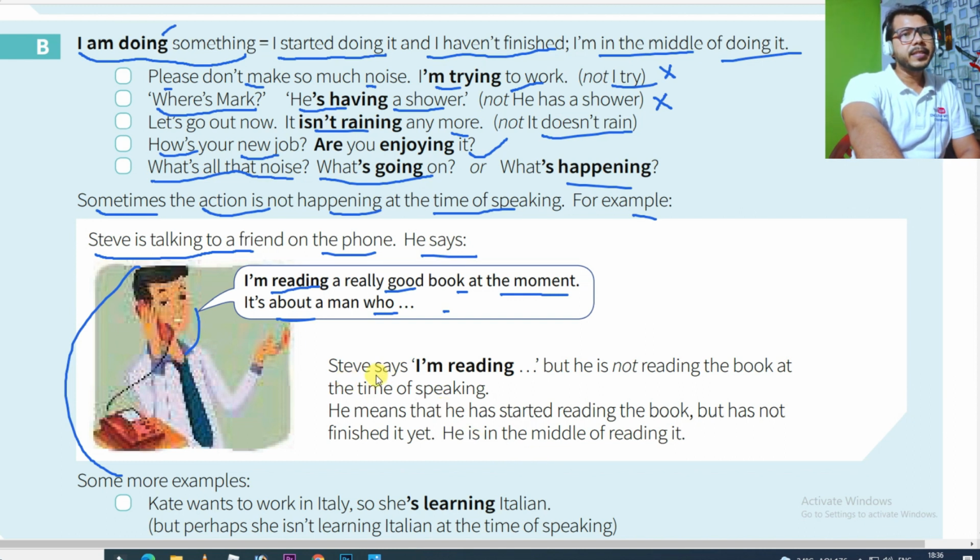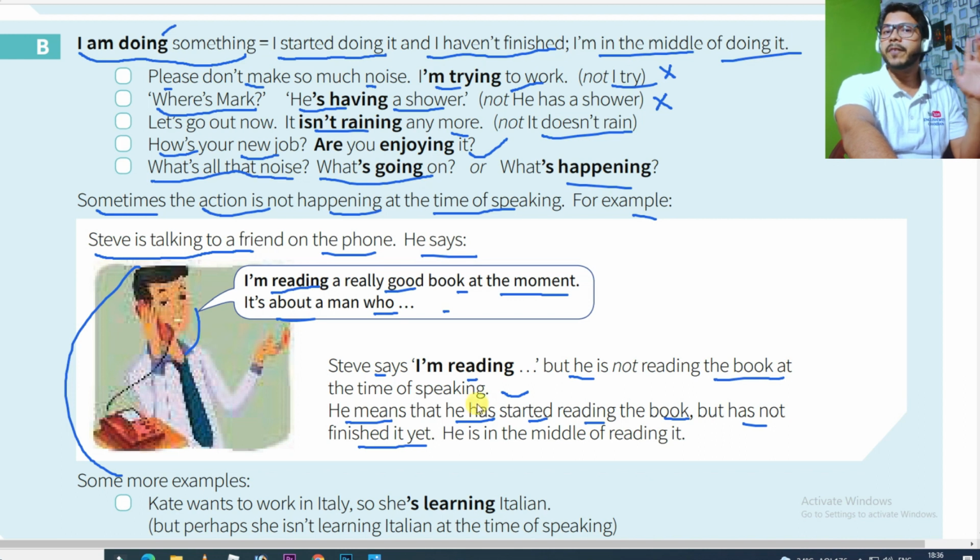So Steve says "I am reading," but he is not reading the book at the time of speaking. It means he is saying I'm reading, but right now he is not reading. He means that he has started reading the book but has not finished it yet. It means reading of the book has been started by Steve. He has not finished yet.